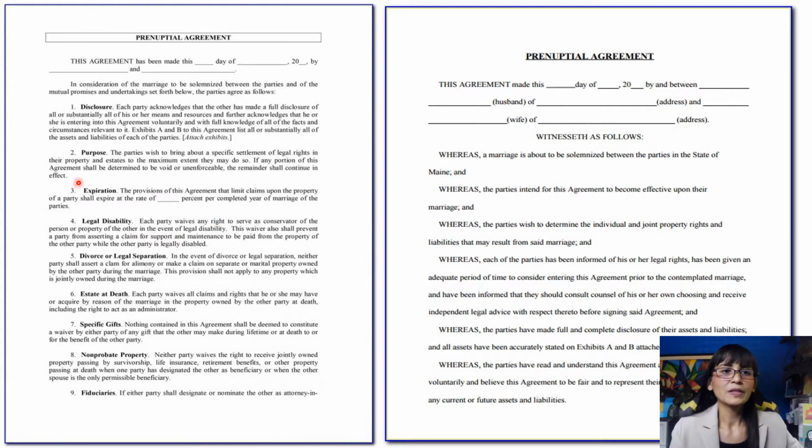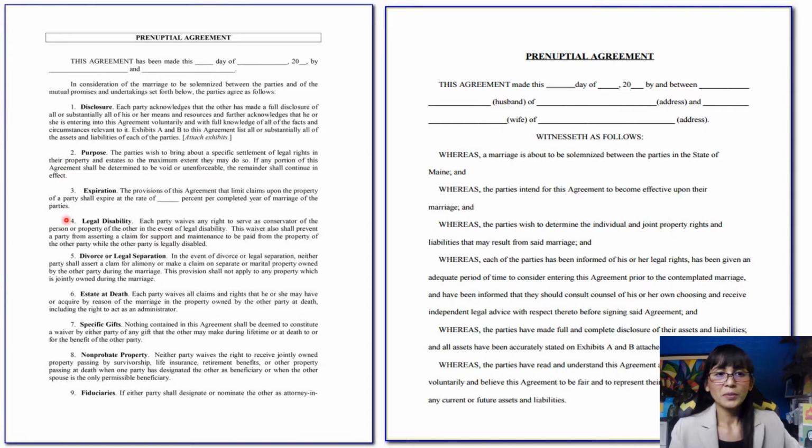Second is the purpose. The parties wish to bring about a specific settlement of legal rights in the property and estates to the maximum extent they may do so. If any portion of this agreement shall be determined to be void or unenforceable, the remainder shall continue in effect. So you actually put in here what the purpose is for the prenuptial agreement, right? So protect their legal rights, each of them, in terms of their property and their estates.